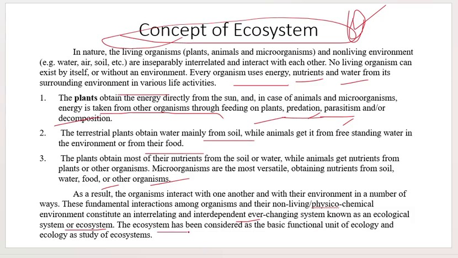The ecosystem has been considered the basic fundamental unit of ecology, and ecology as a study of the ecosystem. This is the concept of ecosystem.